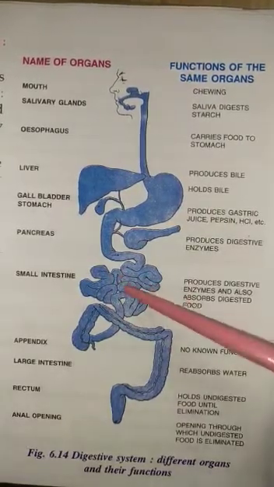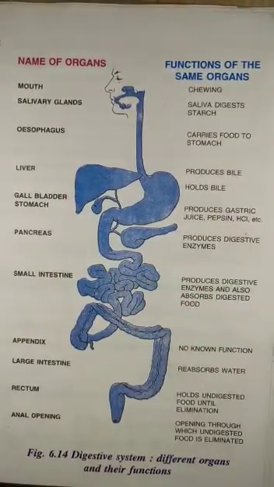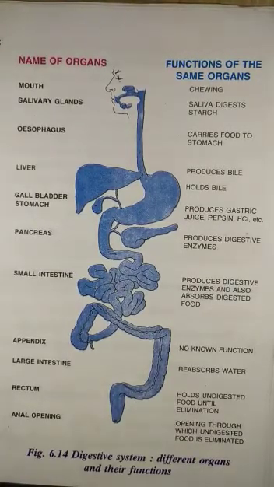The small intestine is the main region for the absorption of the food. The inside lining of small intestine is in the form of small finger-like projections which are known as villi. Villi increase the surface area for absorption of food. The digested food, which is absorbed through the wall of the small intestine, gets carried to each part of the body through blood for further utilization and storage.